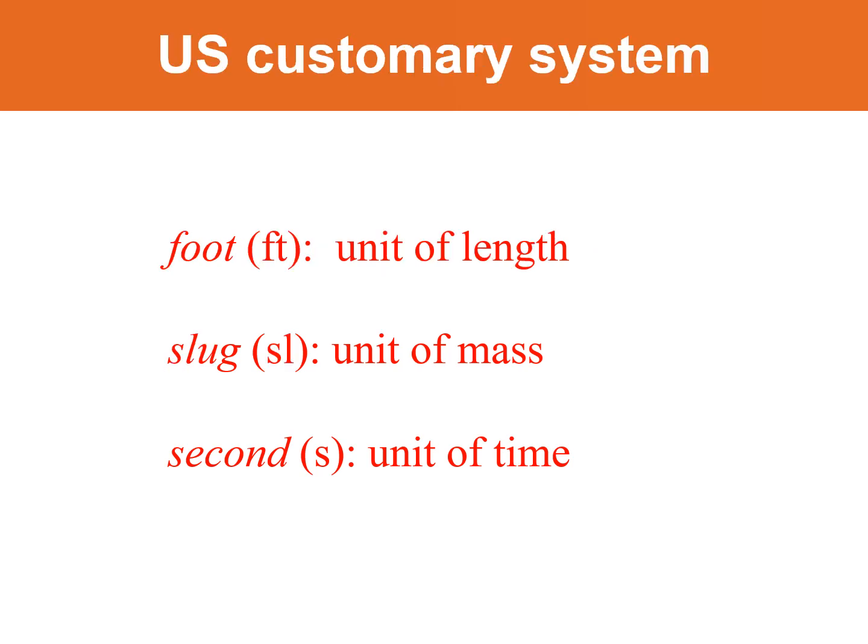The US customary system that we use here in the US is adapted from the British system. In this system, the unit of length is foot, and the unit of mass is a slug, not the pound. We will talk about pound in chapter 5. It's a unit of force. The unit of mass is slug. And the unit of time is a second.